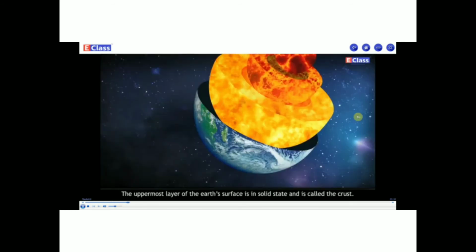While going from the earth's surface to its core, major changes occur in temperature and density. With respect to these two elements, the earth's interior can be divided into the following layers: crust, mantle, core. Okay, now first we are going to see the crust.